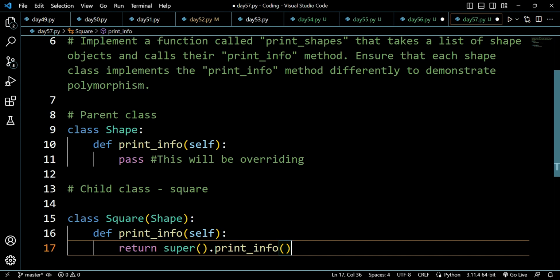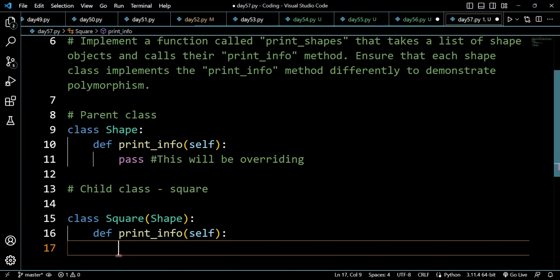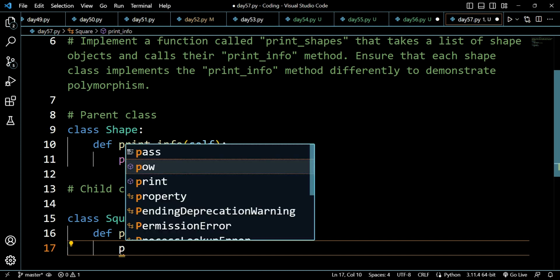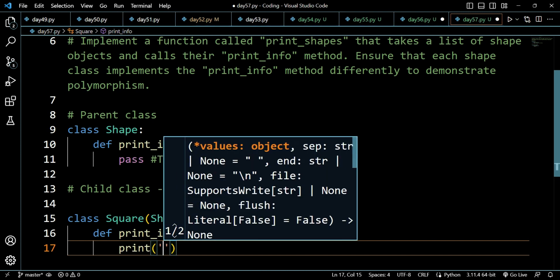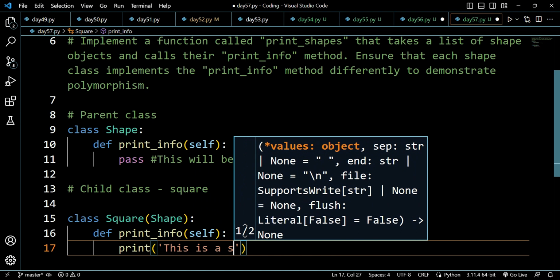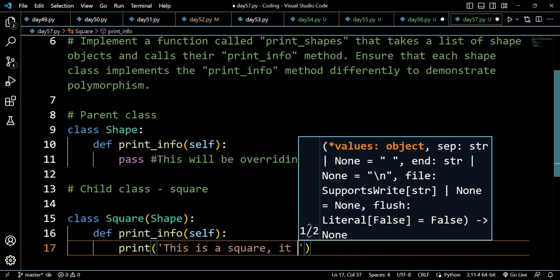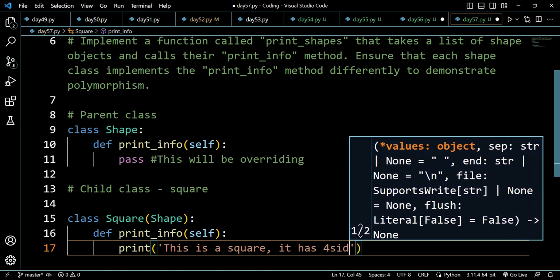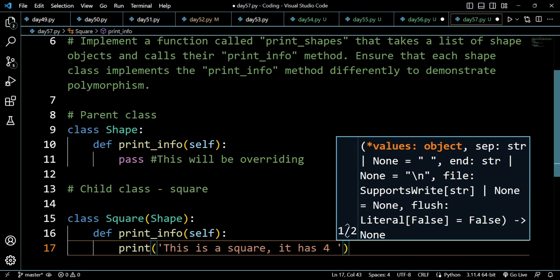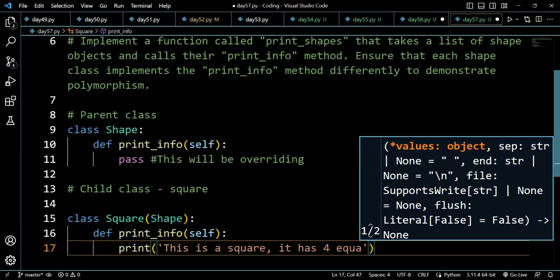We have to override this method, so we will be just overriding this. In this we will be writing the description of the square: this is a square. It has 4 equal sides.